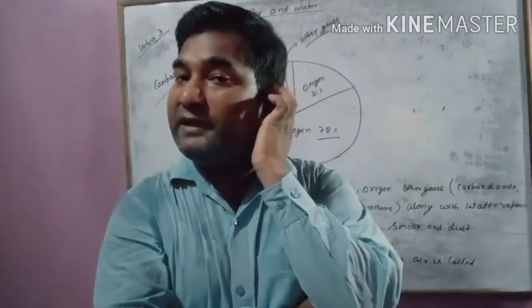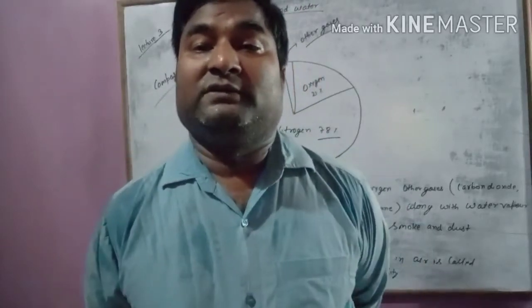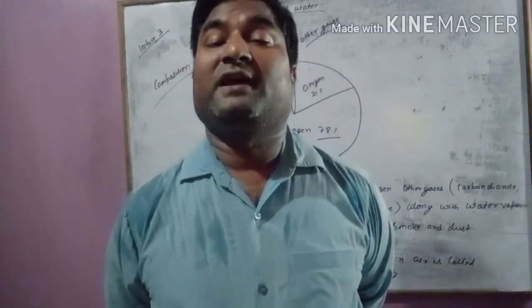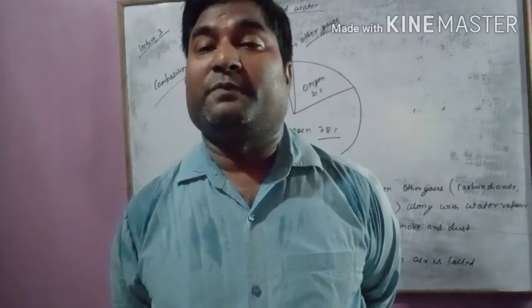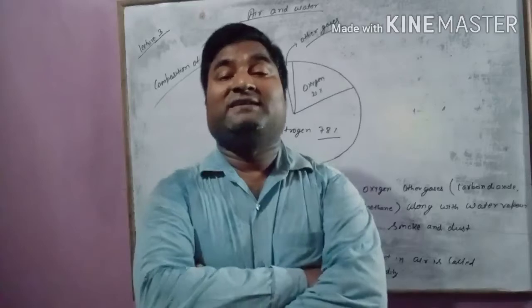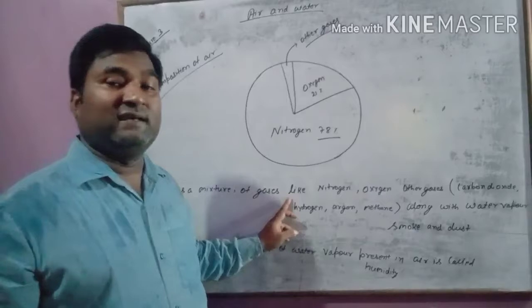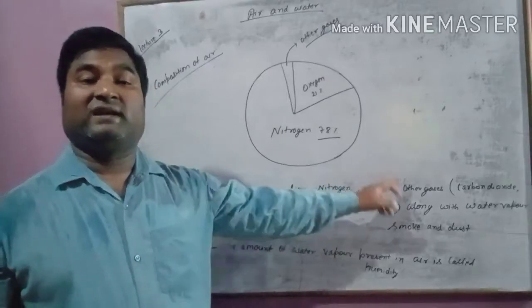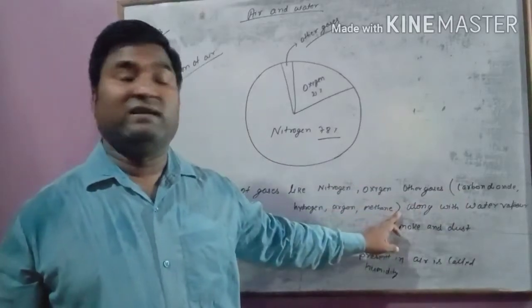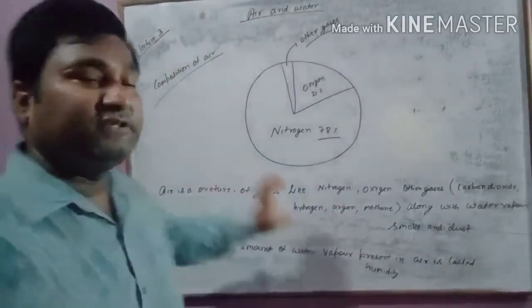In yesterday's animation, I provided you the composition of air. I will explain that briefly, then go into detail about the properties of air. What is the composition? First, what is the definition of air? Air is a mixture of gases like nitrogen, oxygen, and other gases like carbon dioxide, hydrogen, argon, methane, along with water vapor, smoke, and dust. This is the definition.